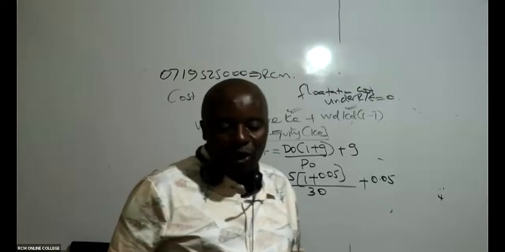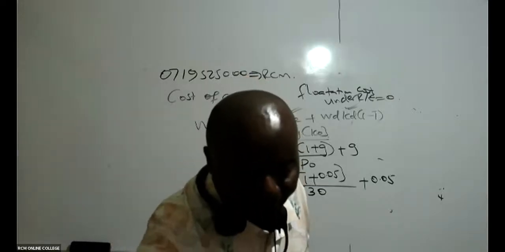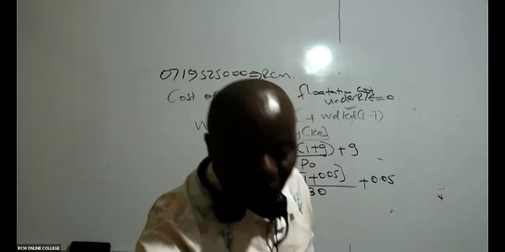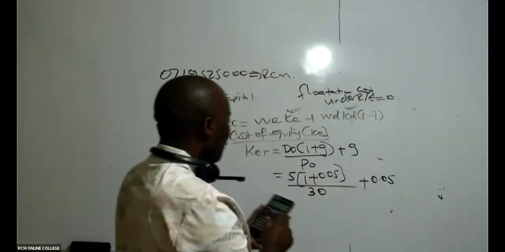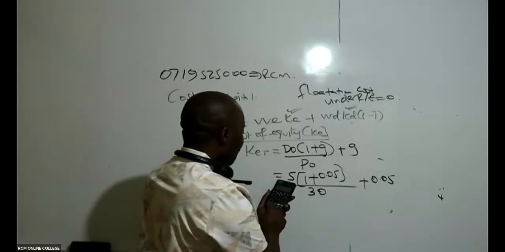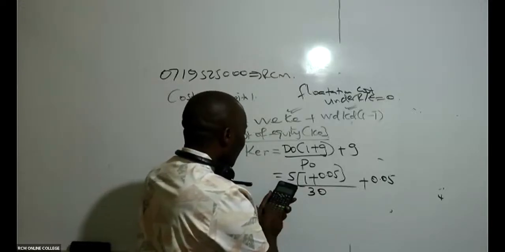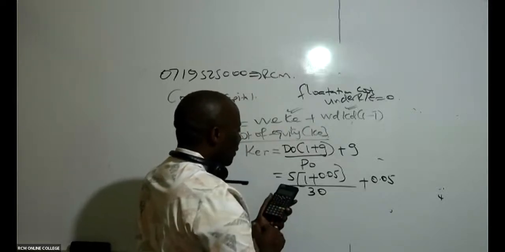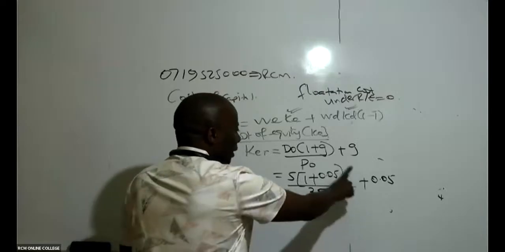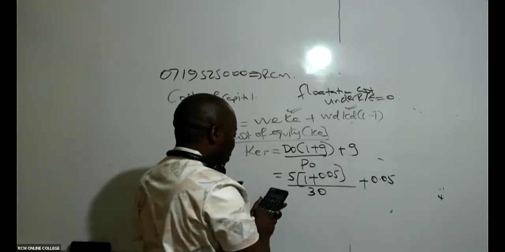So let us all get our calculators. We say 5 times, in brackets, 1 plus 0.05, close brackets, divided by 30, equals. Whatever I get, I add g, plus 0.05.